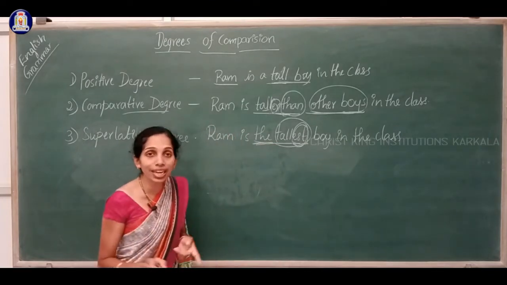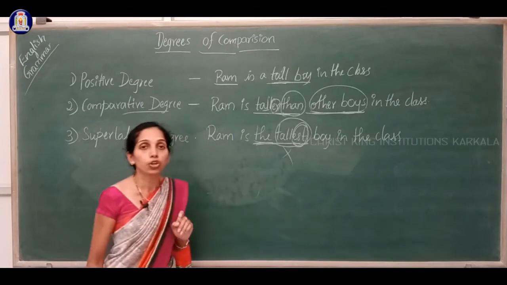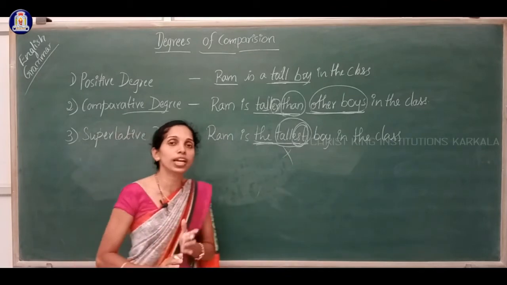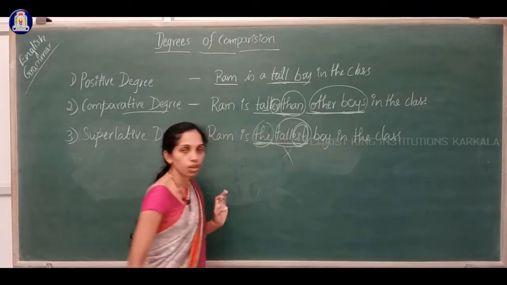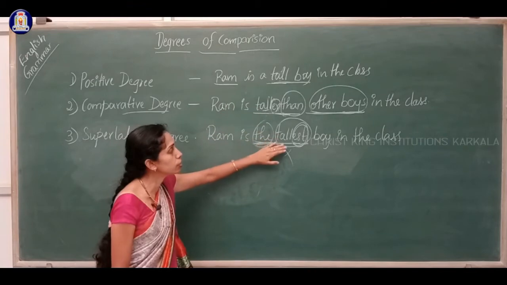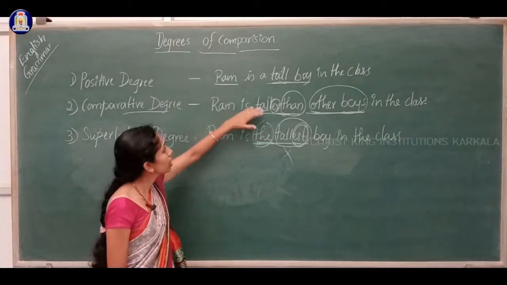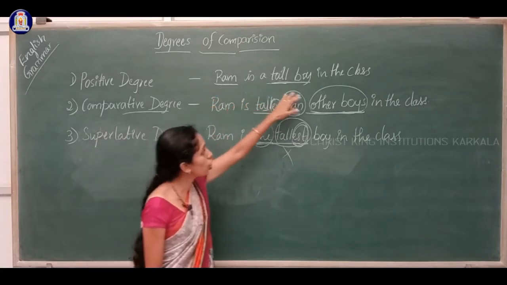If you do not write the, the whole sentence will be wrong. So the superlative must always be written with the article the. So these are the examples for the three types of degrees.